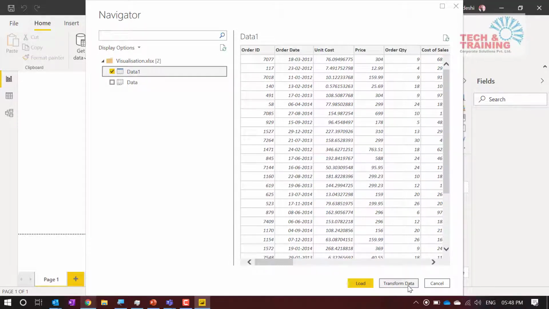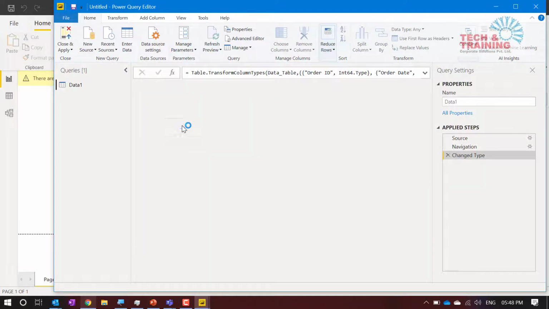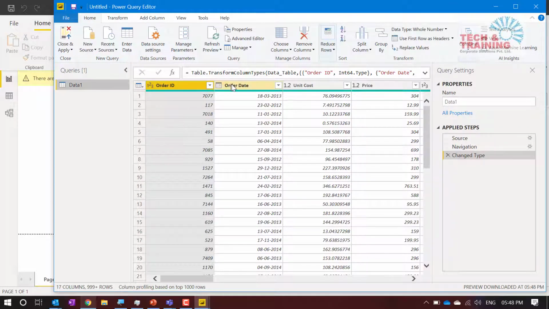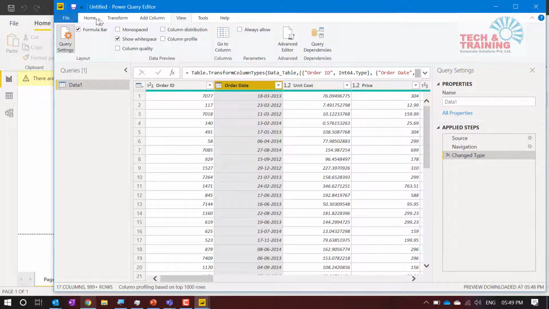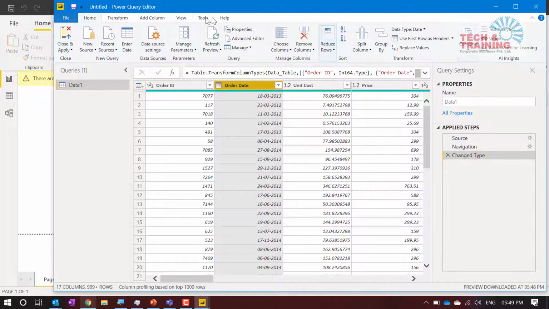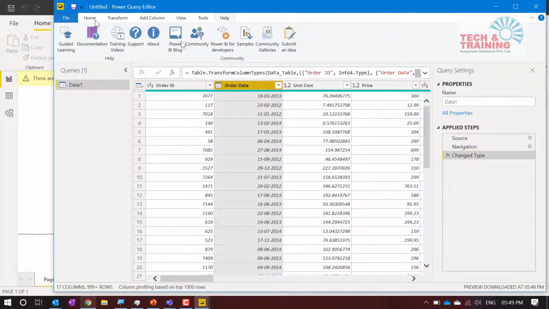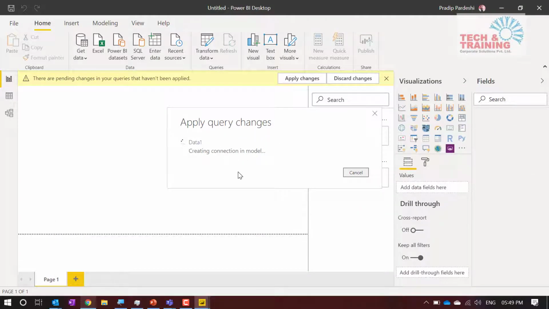So I need not do this, but let me click on transform data. If you remember, in my screen when I was working with Power Query, I had edit data, but now here we have transform data. So now when we go to transform data here, Power Query editor, this is exactly the same screen, friends. If you remember, here we had transform, add column, view, and tools. All these are nothing but the same Power Query that we had in Excel. Now, since I'm done with it, I'm going to click on close and apply. Apply changes, and it is applying all the changes.